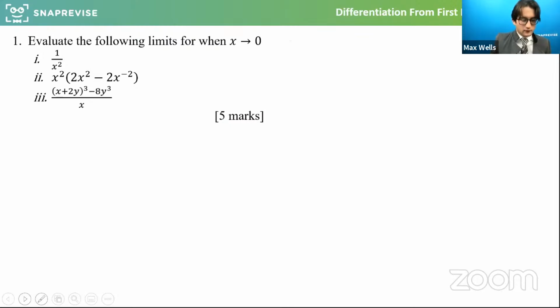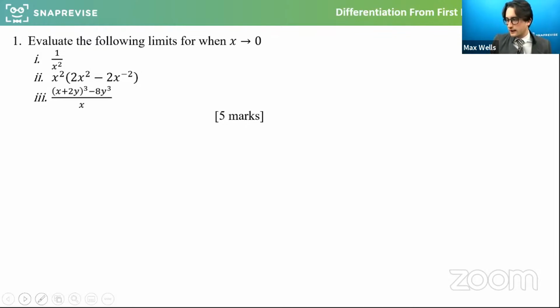Lovely, cool, but please do ask questions as we go, and I'll try to answer them as we go through. So here are a few questions that you're welcome to try now. The first one says, evaluate the following expressions for the limits of x approaching 0. So as x approaches 0, what do you think is going on with each of these expressions? They are a little bit weird because it's not the sort of scenario that you can always just plug into your calculator.